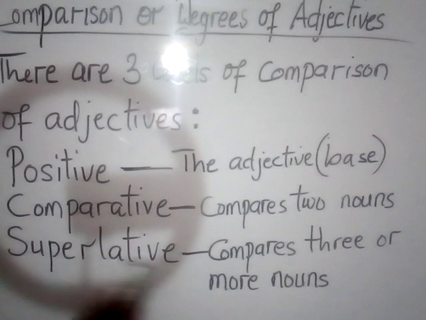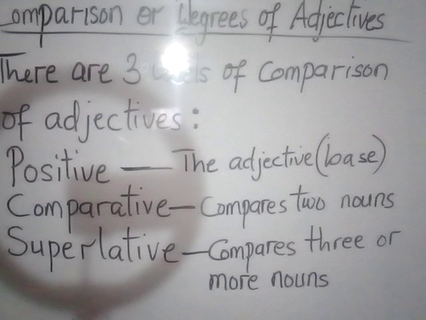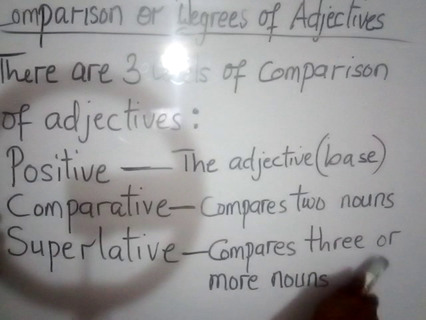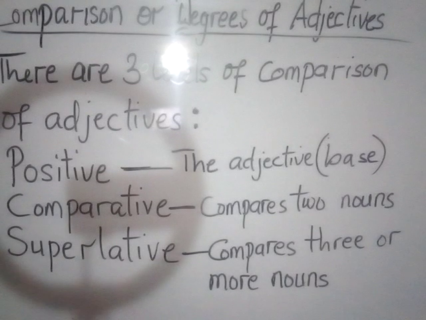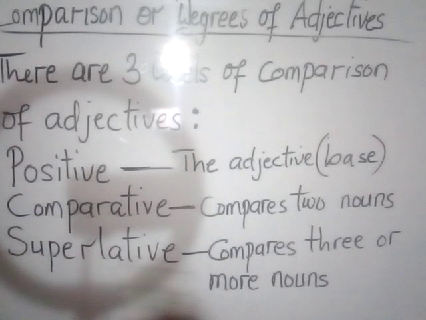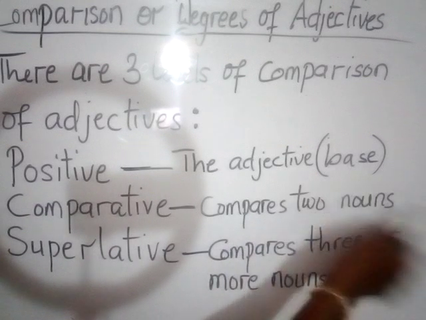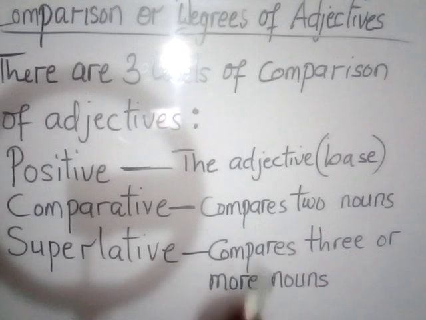And then the superlative is the third level, and it is the form the adjective takes when it is comparing 3 or more nouns. Okay, I use nouns here so that you will know it's covering everything, whether things, people, places, or even animals. So comparative is when the adjective is comparing 2 nouns, and superlative is when it is comparing 3 or more nouns.